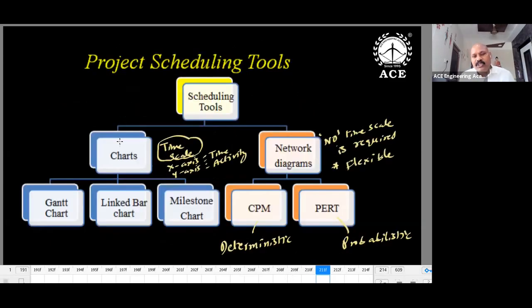And what are the scheduling tools? There are 2 types: charts and diagrams. How do you differentiate charts and diagrams? I've given it clearly here. In charts, we use a time scale: the X-axis is for time and the Y-axis is for activity. In network diagrams, it is freehand, no time scale is required, and it is flexible enough that you can modify and update them easily. In charts, 3 types are there: bar chart or Gantt chart, linked bar chart, and milestone chart.